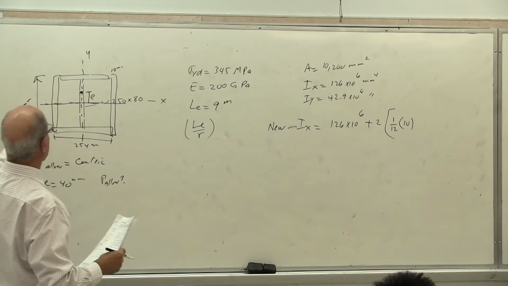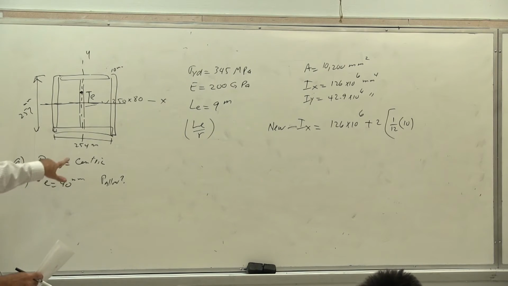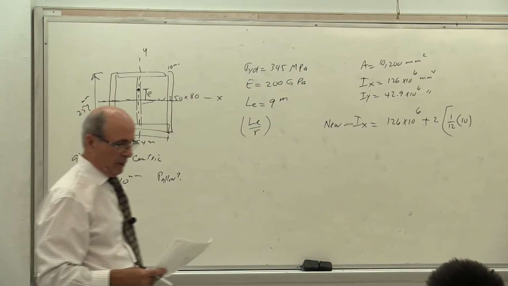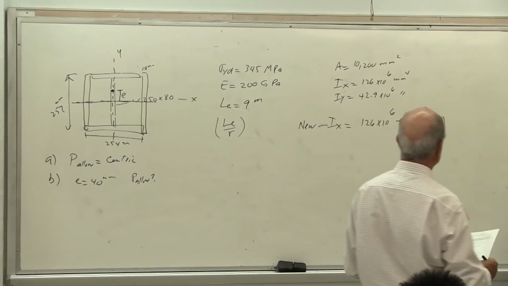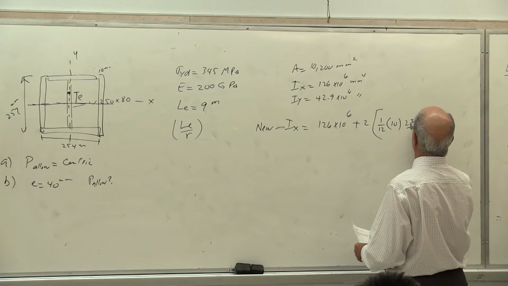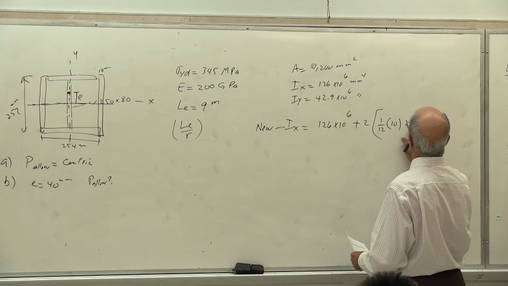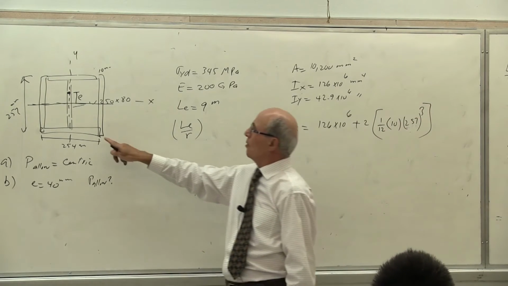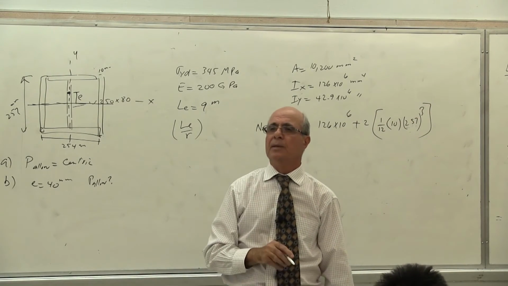I said it 257, but I wrote it 2. This is 254, and this is 257. Sorry, my mistake there. I put it down. Then times 257 divided by 257 to the power of 3. That's all we need: 1/12 of base times height cubed.